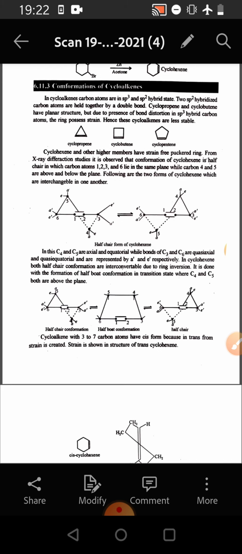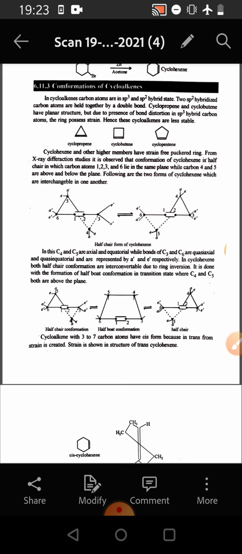So the half chair interchanges into the half boat, which interchanges into the other half chair. These conformations keep interchanging, and this enhances the stability of the structure.